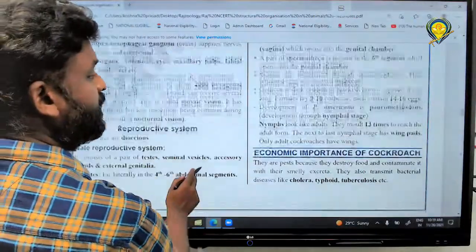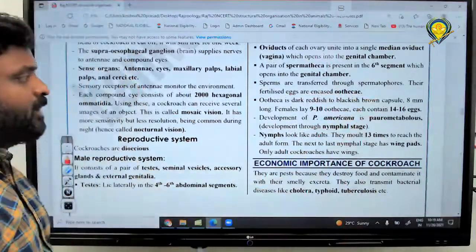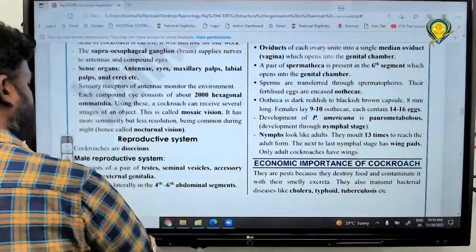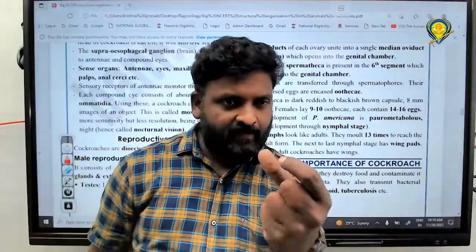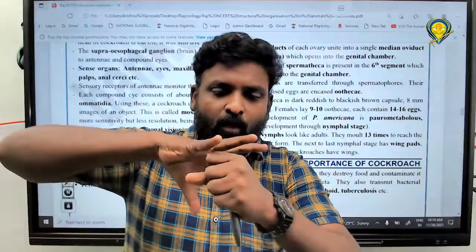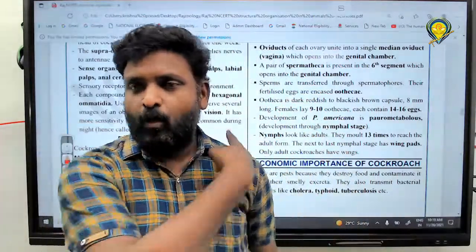And next one, here they are mentioning about sperms transferred through the spermatophore. Their fertilized eggs are encased in utica. You can find out now. Encased means what? Fertilized eggs are there, right? That can be covered by one of the cover-like structure called what? Utica.